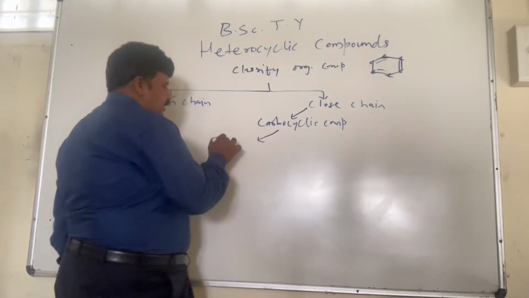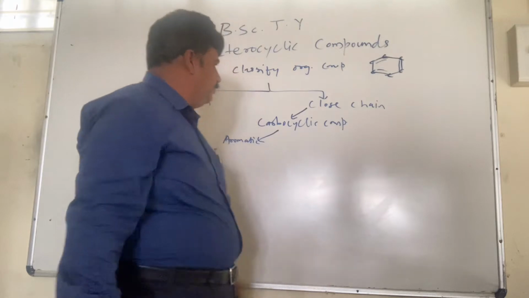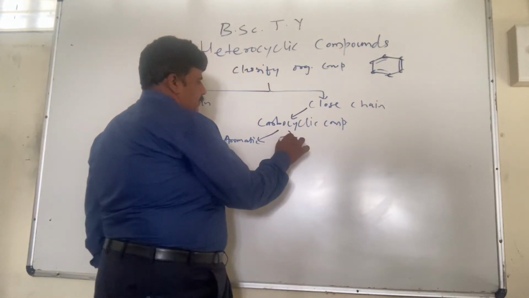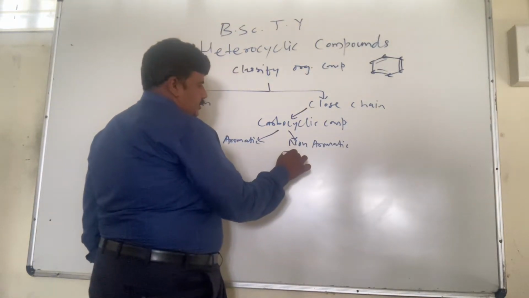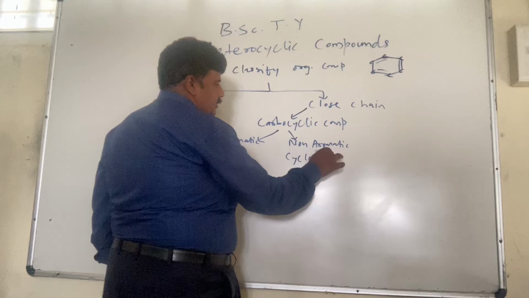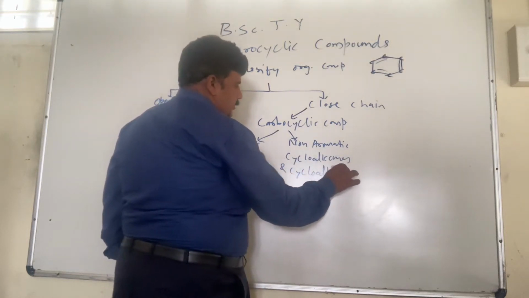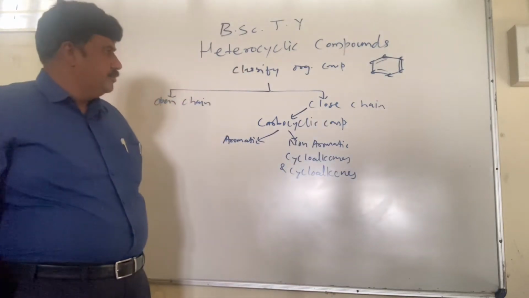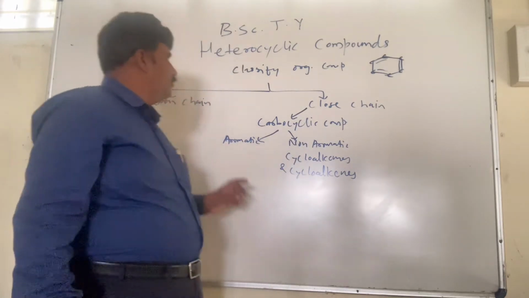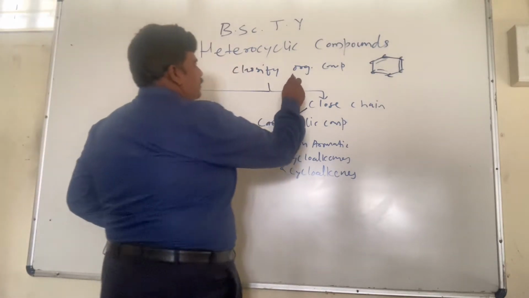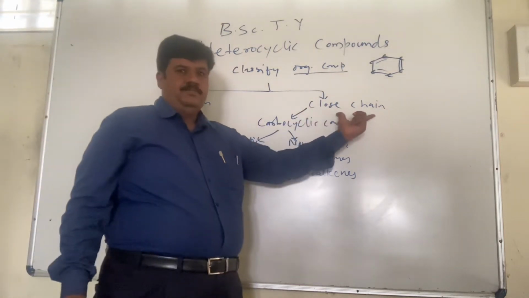They may be aromatic, as that of benzene. They may be non-aromatic, as that of cycloalkanes and cycloalkenes. So try to understand how we are reaching heterocyclic compounds. Basically, organic compounds are of two types: open chain compounds and closed chain compounds.